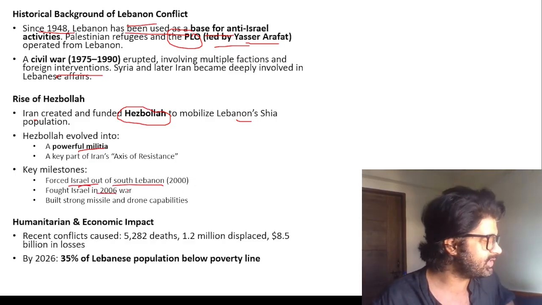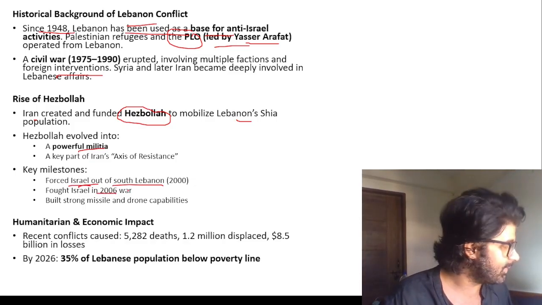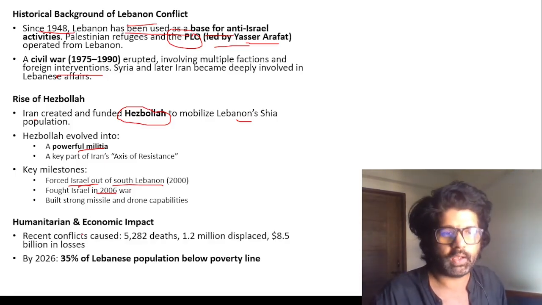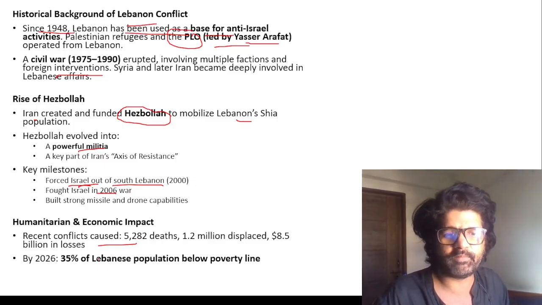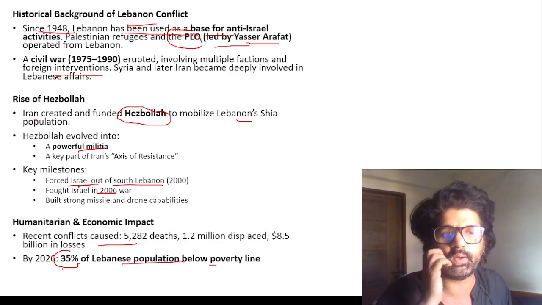Because of all these things, Lebanon is suffering so much. In the recent conflict, you can see how many people have died. 35% of the Lebanese population will be below the poverty line by 2026.